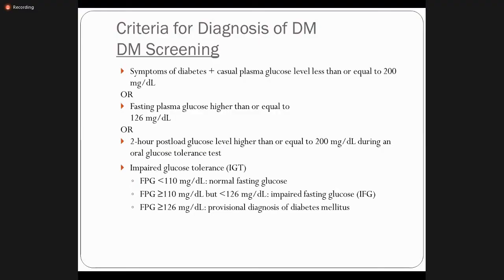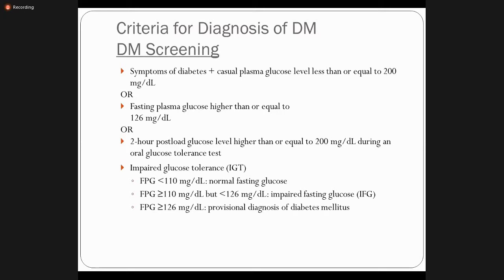Criteria for a diagnosis of diabetes mellitus: symptoms of diabetes plus casual plasma glucose level greater than or equal to 200 milligram per deciliter. This test can be labeled as the random blood glucose level, RBS, random blood sugar.